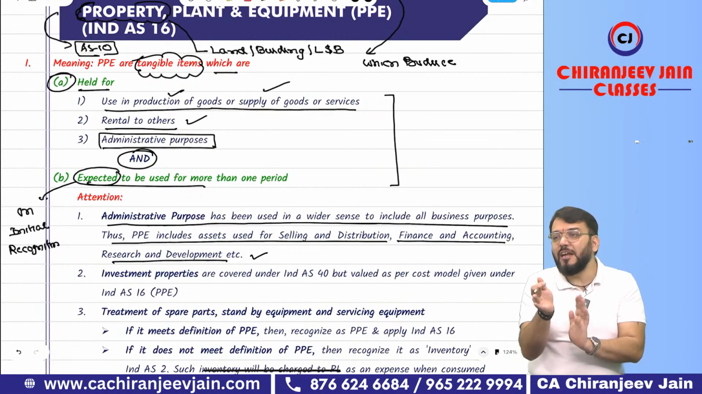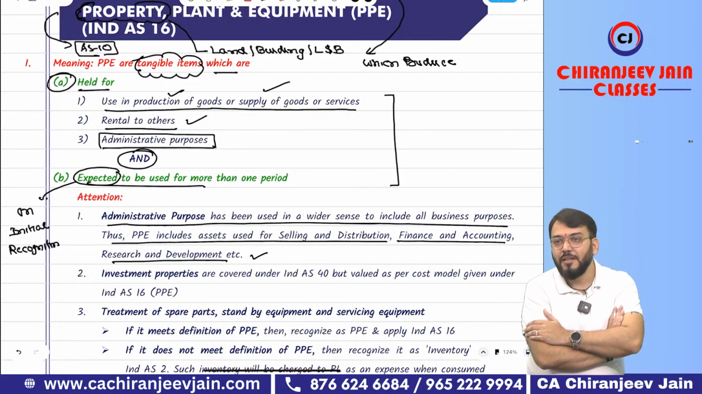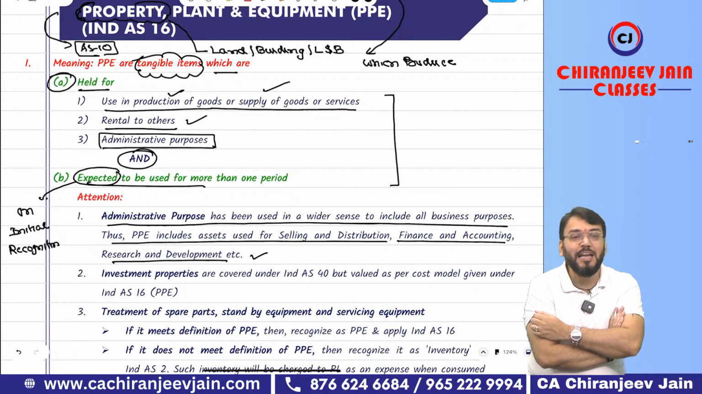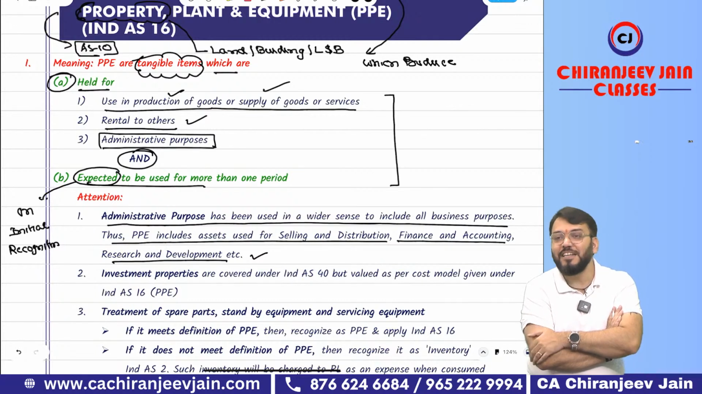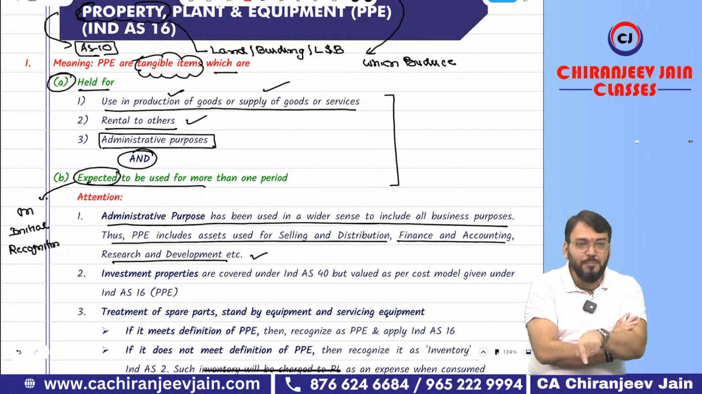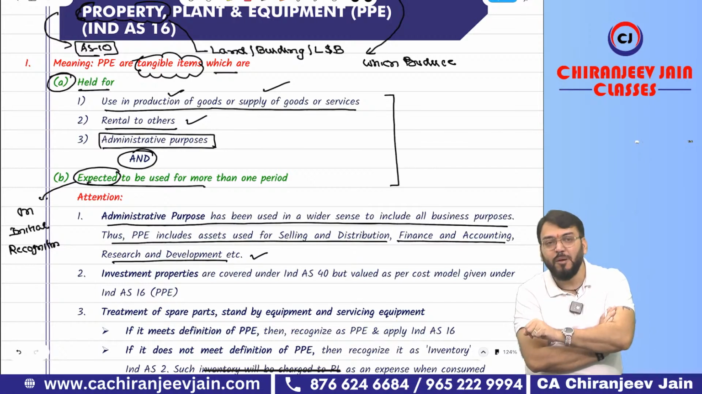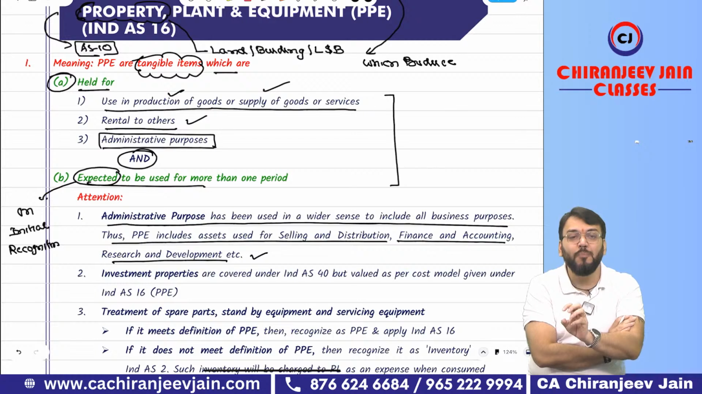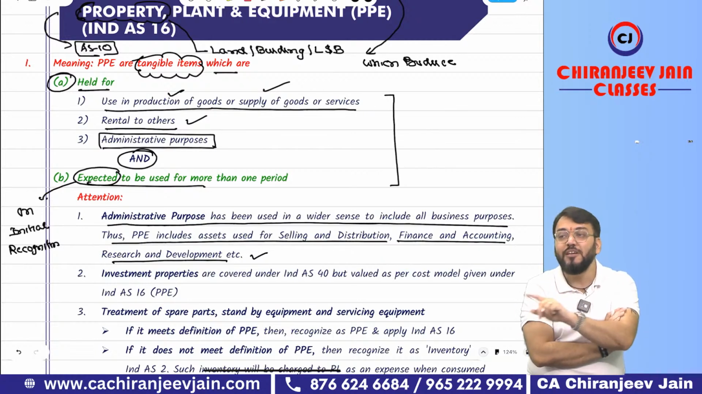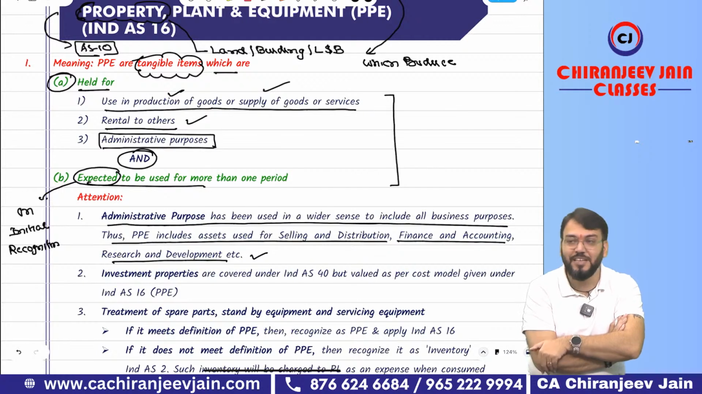Second clarification came from rental to others. Now, till now you have not done investment property. We will do investment property after Ind AS 16 only. So, what is the meaning of investment property? Any property which is held for earning rental income. So one doubt will come, any property which is held for rental to other is what? PP or investment property. So one clarification has been given. Any property which meets the definition of investment property will not be covered under Ind AS 16. Will be covered where? Ind AS 40. That clarification has been given.